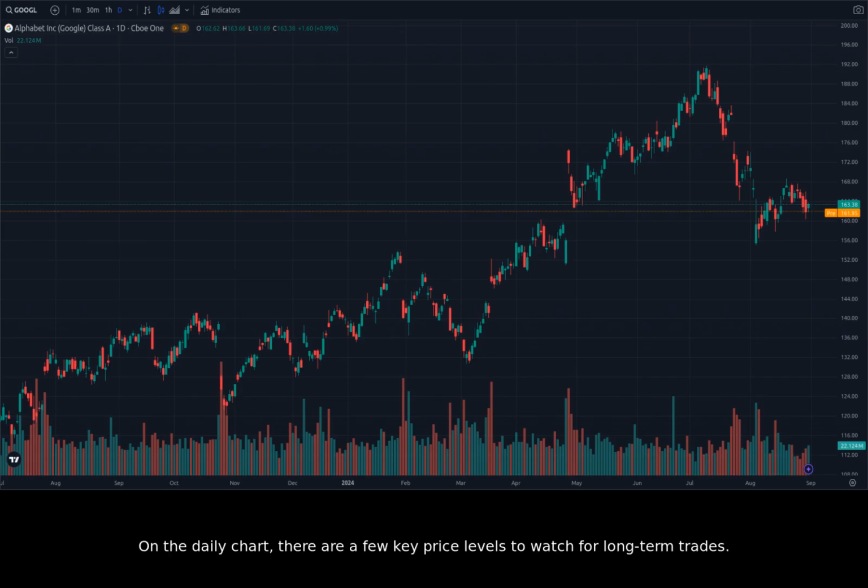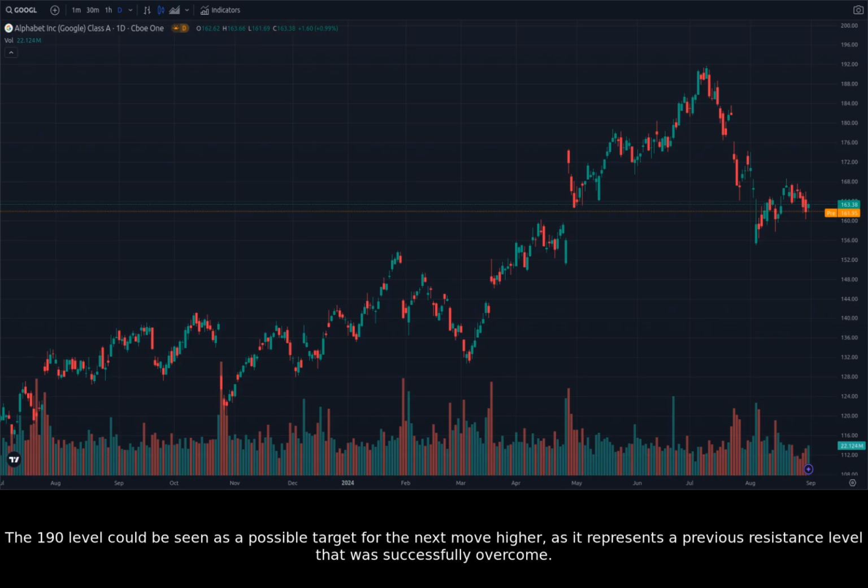On the daily chart, there are a few key price levels to watch for long-term trades. The 160 level appears to be a strong support level, as it has held up well during recent pullbacks. If the stock falls below this level, it could signal a breakdown and further decline in price. The 170 level seems to be a significant resistance level. If the stock breaks above this level, it could signal a strong continuation of the uptrend. The 190 level could be seen as a possible target for the next move higher, as it represents a previous resistance level that was successfully overcome.